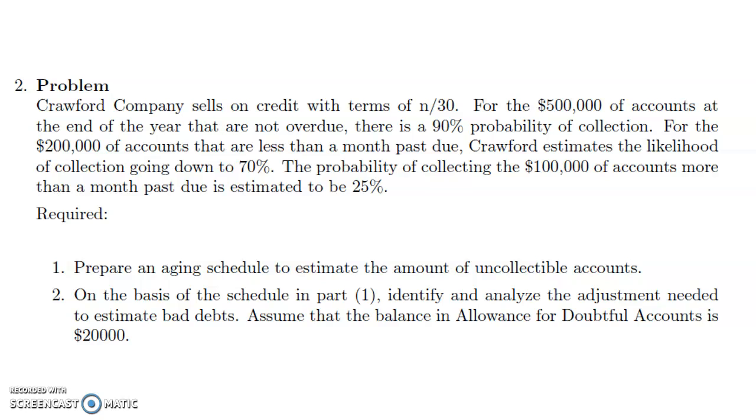To explain the terms that we'll be using in this problem, first we see N over 30. N over 30 means that they're using credit and they expect the people using credit to pay their accounts back within 30 days. Otherwise, they're overdue. So the first category of accounts here, $500,000, are not overdue. They met the terms of N over 30. The other accounts are tardy.